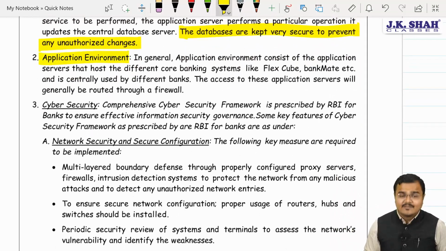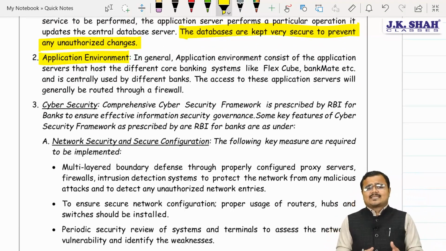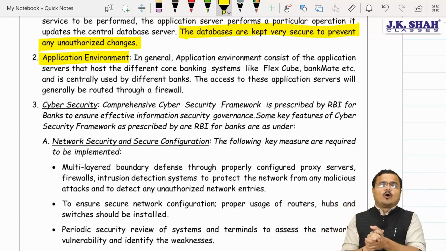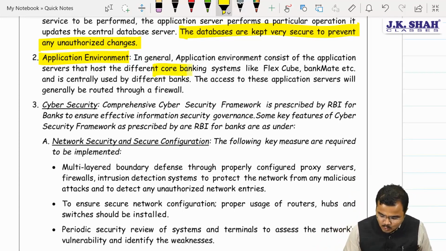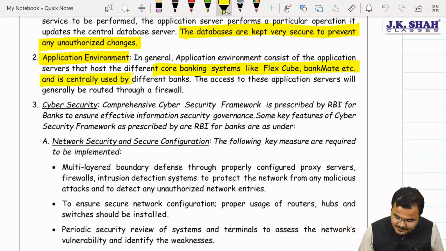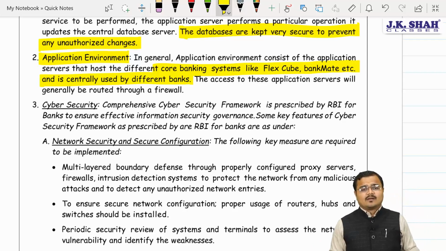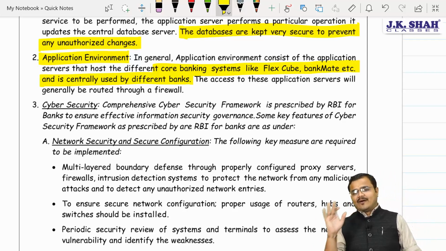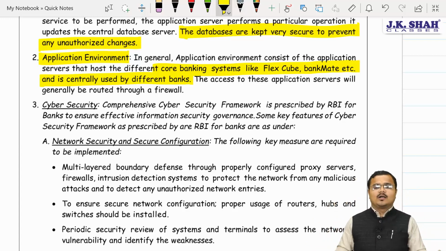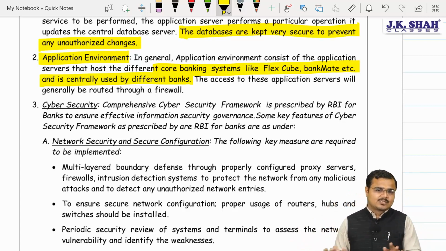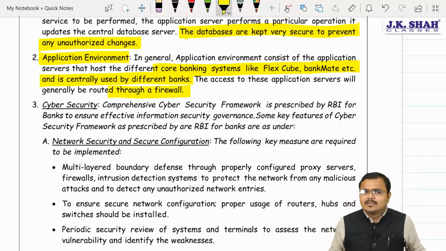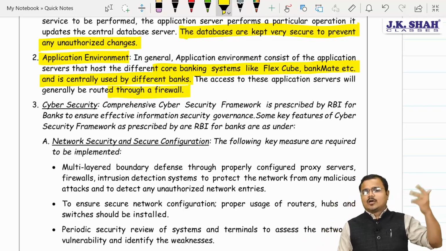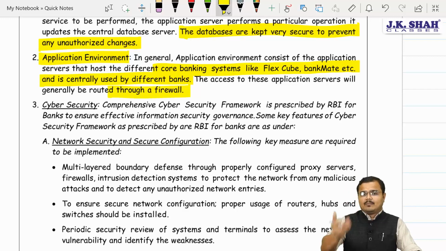Second, chartered, is the application server. Do we remember the application environment? Yes sir. In this server we are storing what? Sir, applications. Banking applications like Finacle, Finone, FlexCube, Bankmate kind of applications, we can host over there, and we should make sure that the application server has a proper firewall system in it, so no unauthorized entries will be accepted by this software. Yes sir. Now this too we had already covered in the previous session, in the regular portion also. So sir, what is the amendment over here?